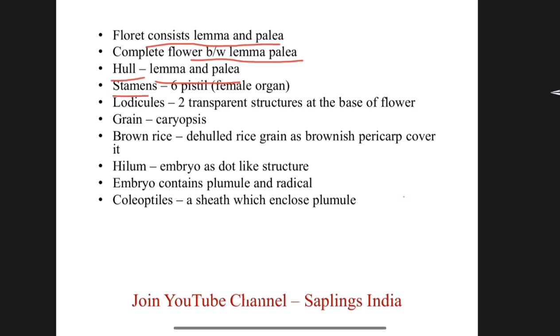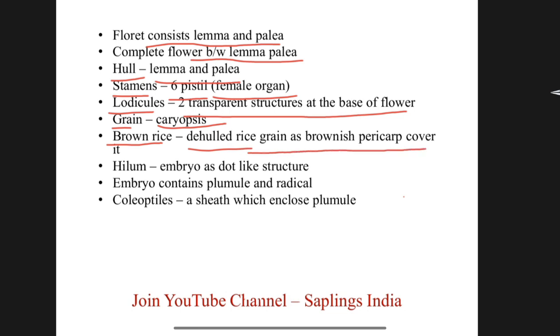Six stamens and pistils are found, and pistils are female organs. Lodicules, two transparent structures at the base of flower. Grain of rice is called caryopsis. Brown rice, dehulled rice, grain has brownish pericarp over it.